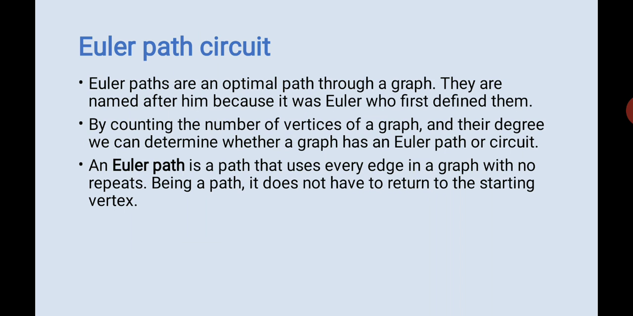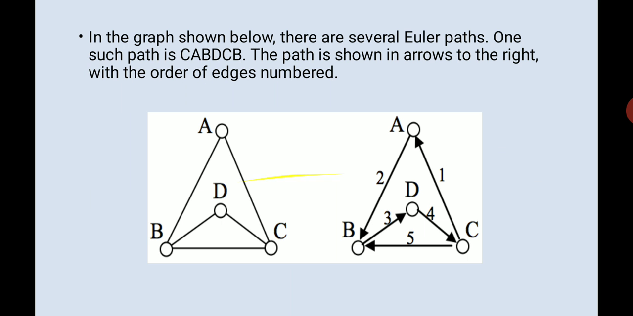Right? A Euler path is a path that uses every edge in a graph with no repeats. It means you cannot repeat the edge. Being a path, it does not have to return to the starting vertex. Since it is a path, you're not supposed to reach the starting vertex.